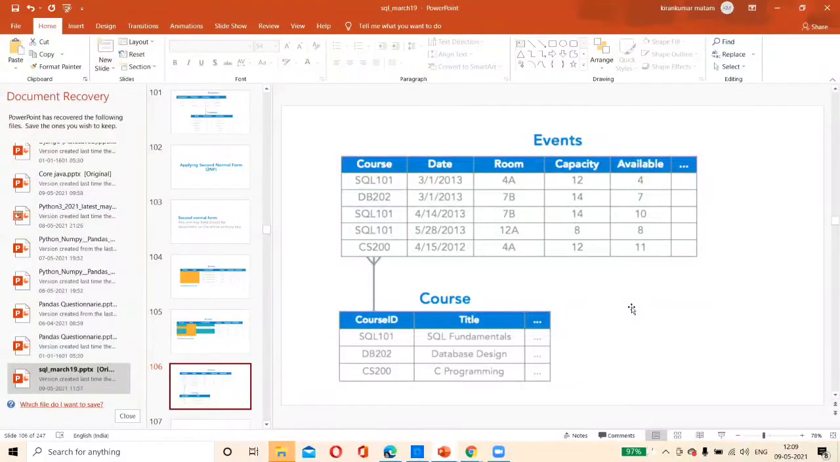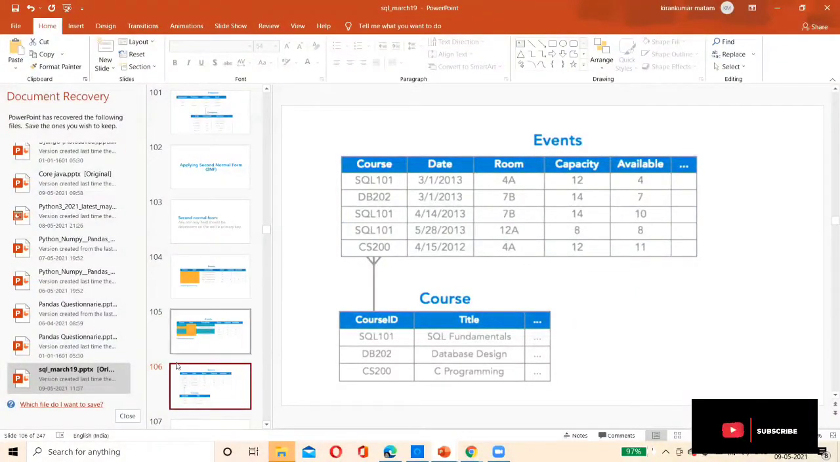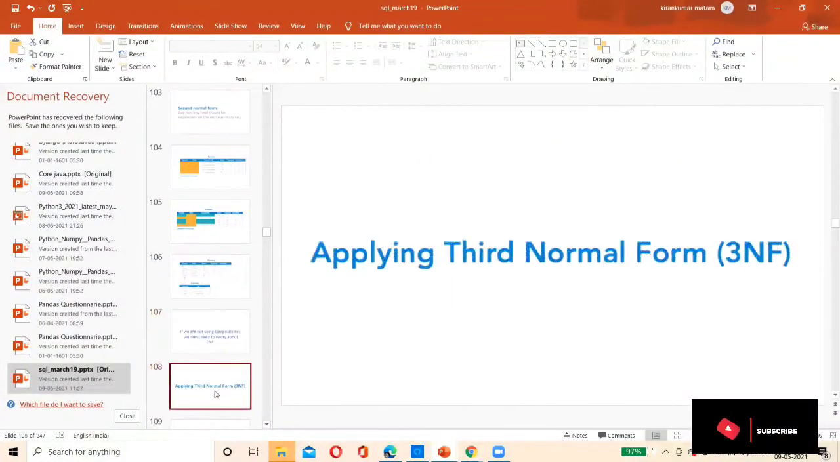So now in this table, the course title is completely dependent on the course ID. And room capacity, that is also completely dependent on... So now that is there. I'll come to that. Okay.